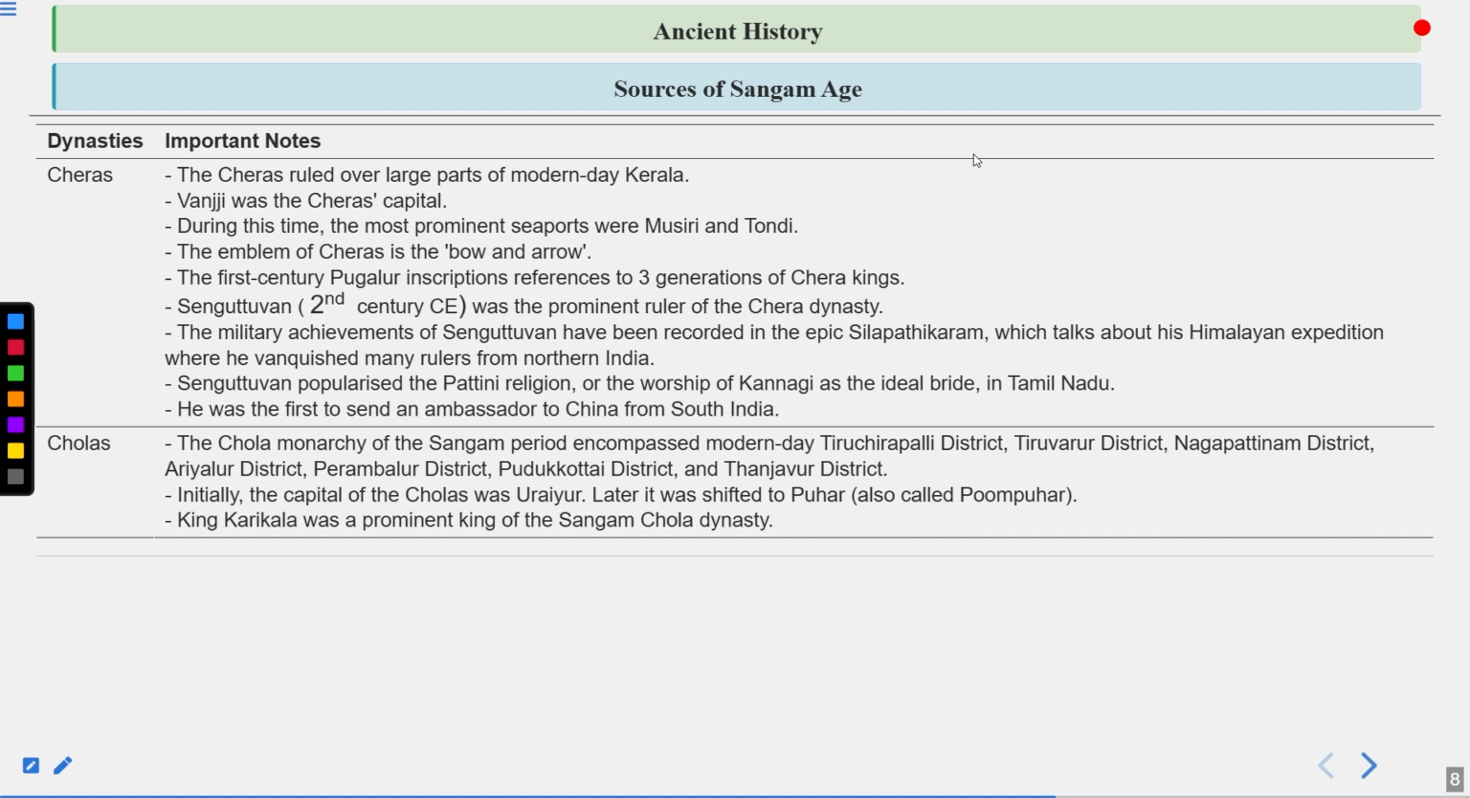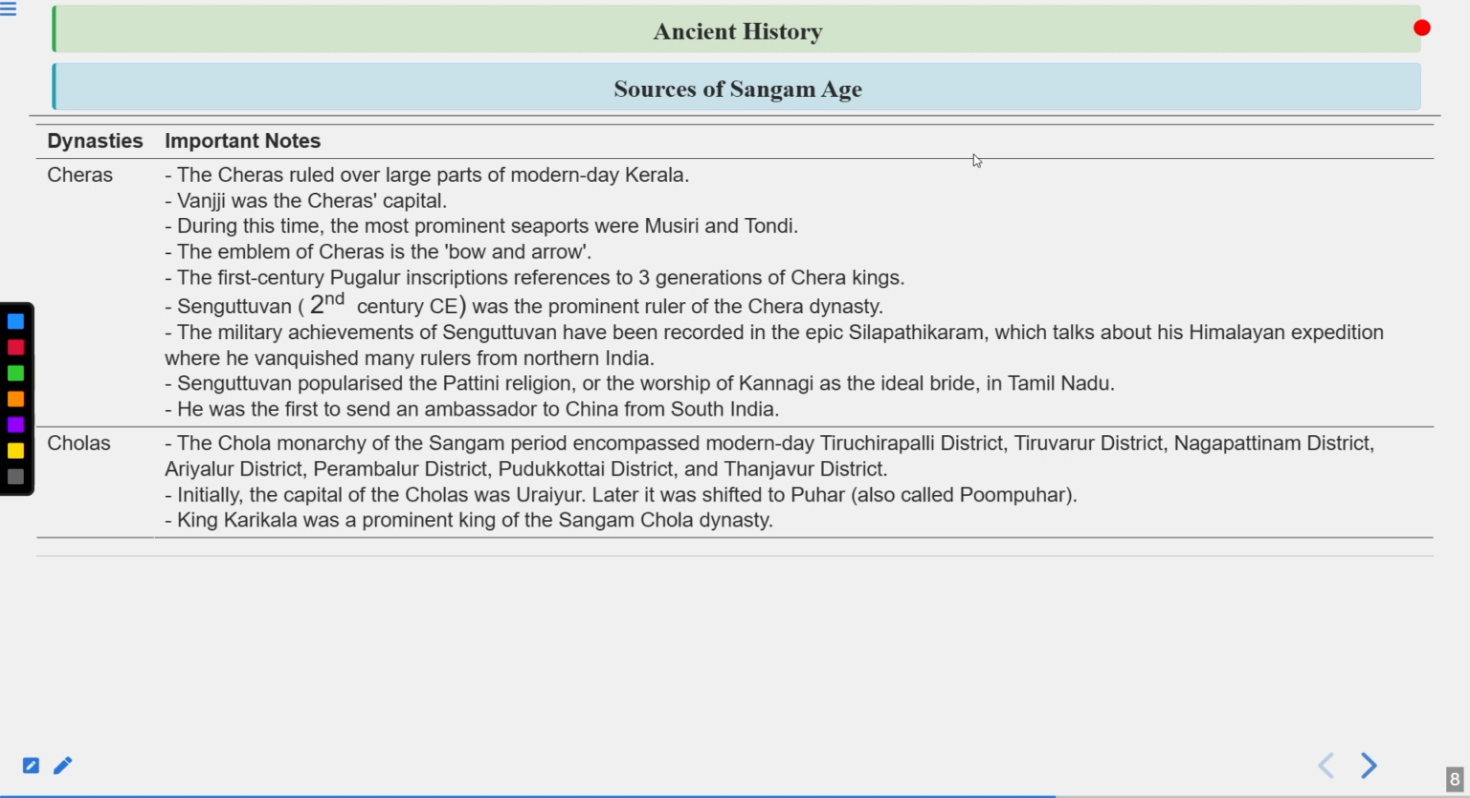So first one is Cheras. The Cheras ruled over a large part of modern-day Kerala, as we already have seen in the map. Vanji was the Cheras' capital. Remember that. During this time, the most prominent seaports were Musiri and Tondi. The emblem of the Cheras is the bow and arrow. We already discussed that. The first-century Pugalur inscriptions refer to three generations of Chera kings. Senguttuvan, 2nd century CE, was the prominent ruler of the Chera dynasty.